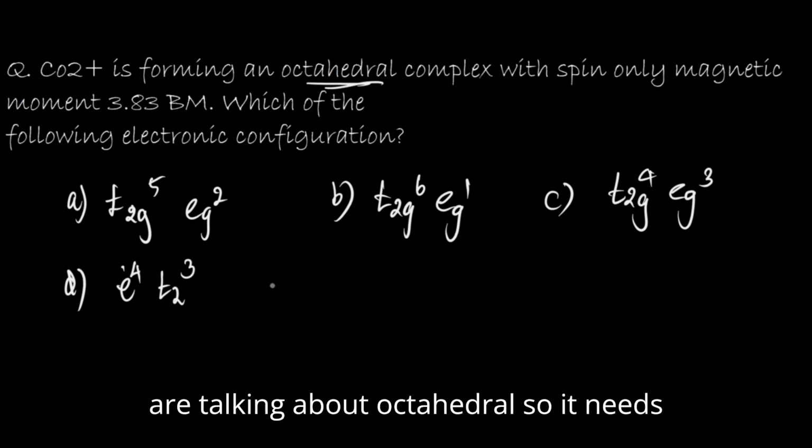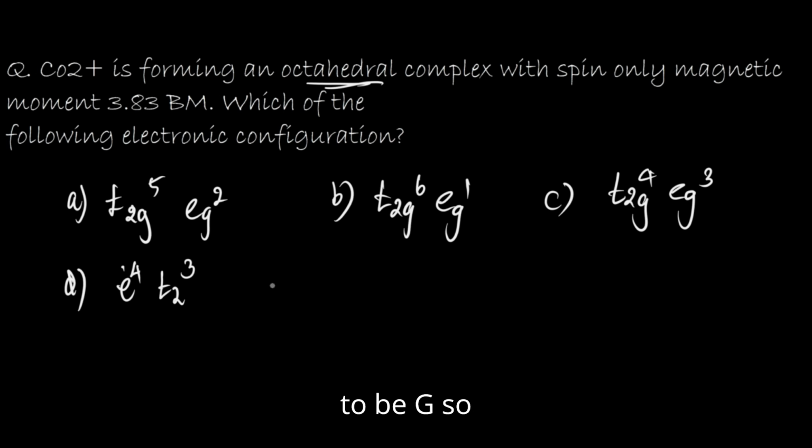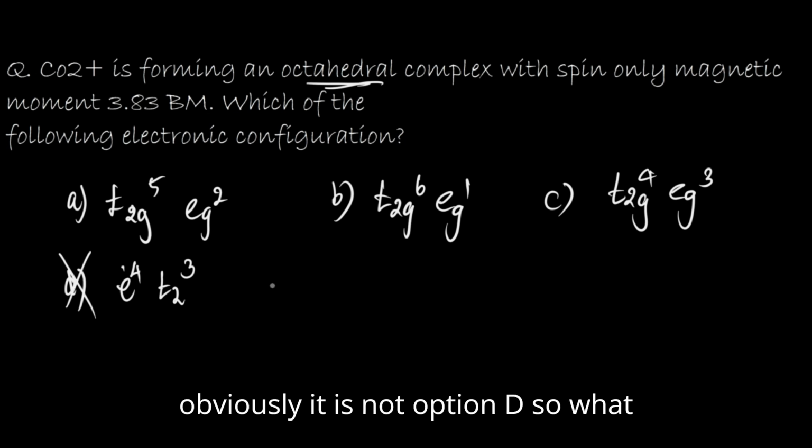They are talking about octahedral, so it needs to be g, so gerade must be there. So obviously it is not option D.